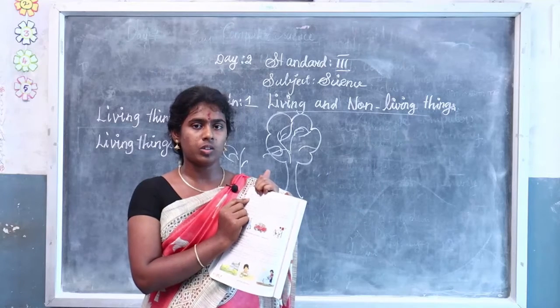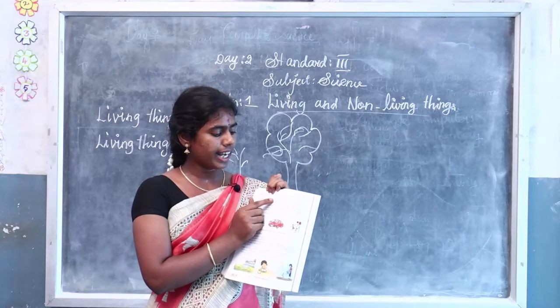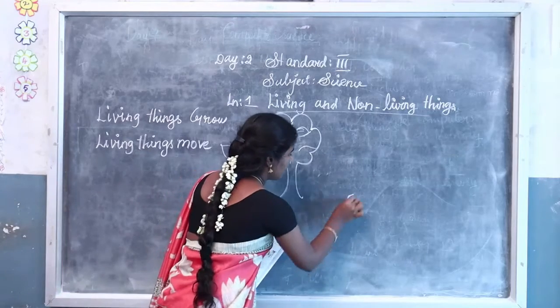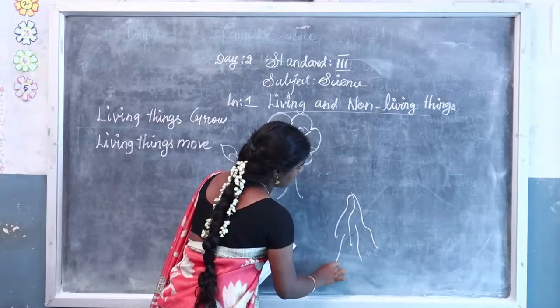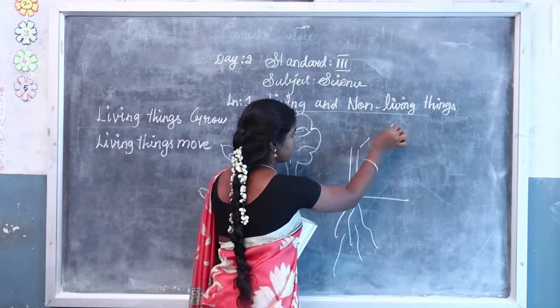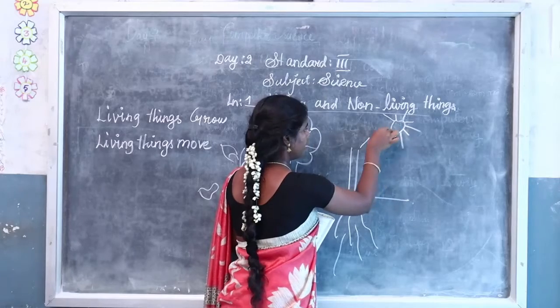Roots go down into the soil in search of water. The stem moves upwards in search of sunlight. This is the movement of the plants.